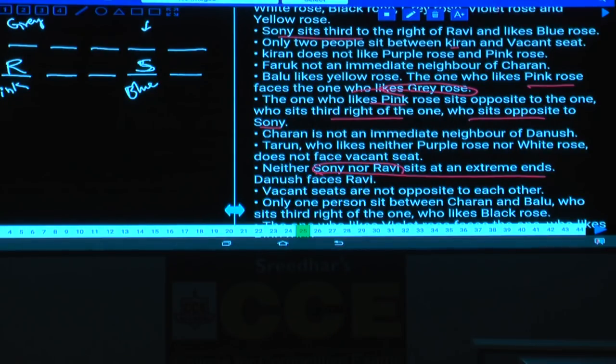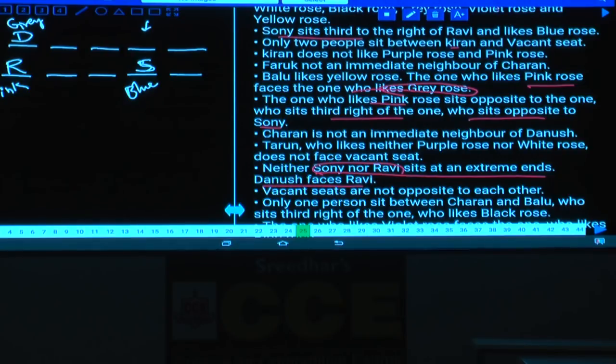Charan is not an immediate neighbor of D. Tarun likes neither purple nor white and does not face the vacant seat. Next, Dhanush faces Ravi. Now who is this person here? Dhanush is facing Ravi. Vacant seats are not opposite to each other.